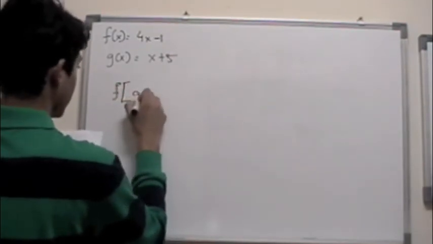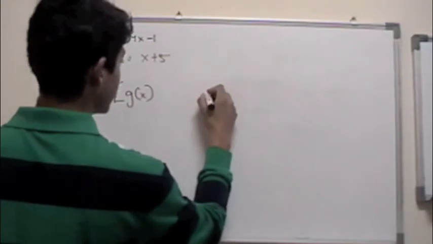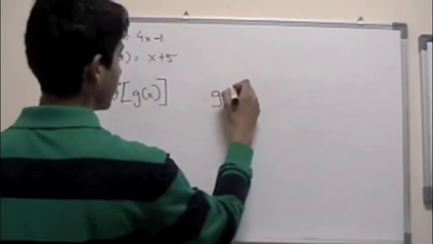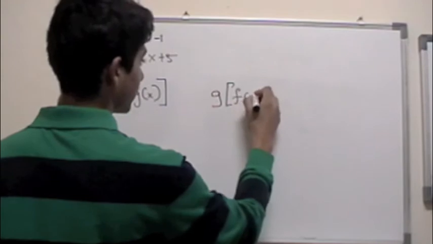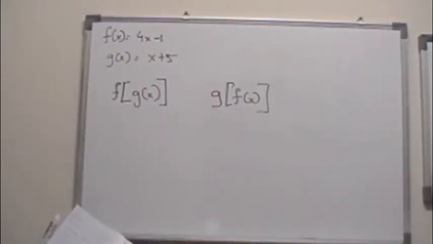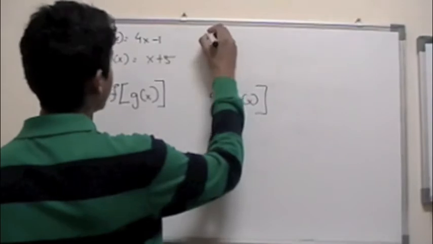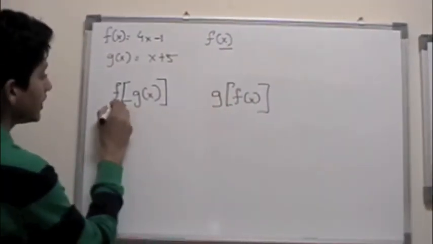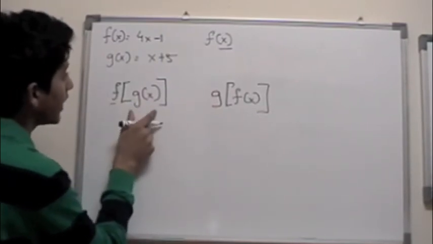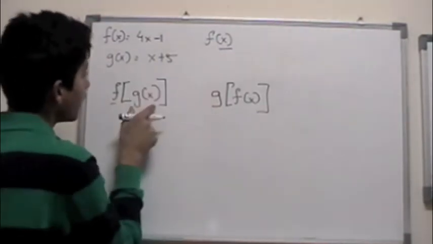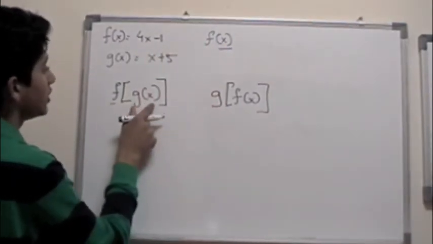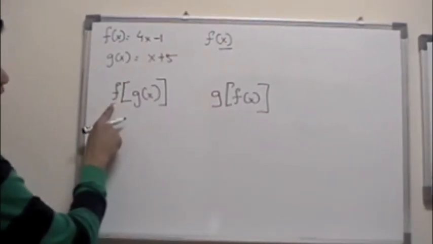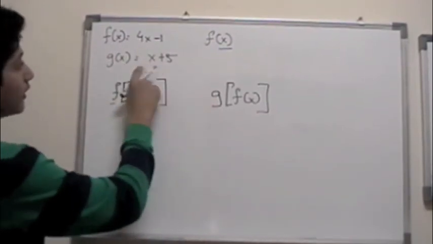Okay, so what we need to do now is basically, what if in your exam it says f of g of x? Now this doesn't imply that we are multiplying it by another function. So this is the reason why I want to tell you the difference. If you recall, we write f of x like this. Now you see f over here. Now instead of x, it's basically trying to tell us to replace x with the value of g of x. So in the function f of x, you replace the value of x with this function.